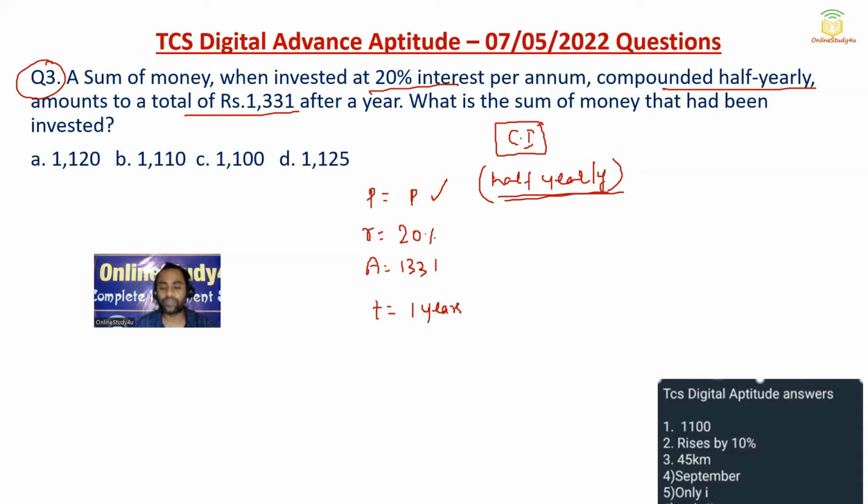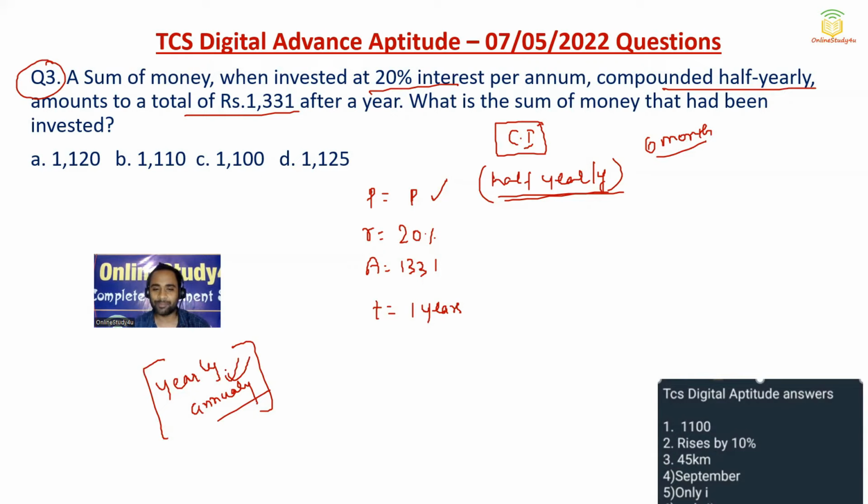Now friends, half yearly means 6 months, right? See, earlier it was yearly, earlier it was annually. Yearly, annually means what? I'll be meeting you only once in a year. But half yearly means what? Half yearly means you will be meeting twice. But nowadays people are meeting daily. So earlier it was annually. Half yearly means twice, so you are going to meet twice.